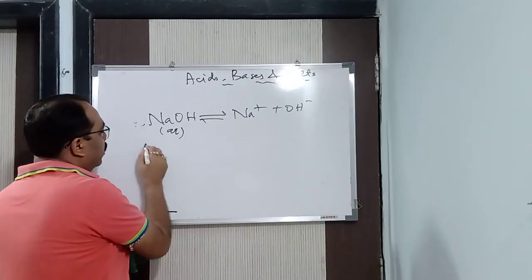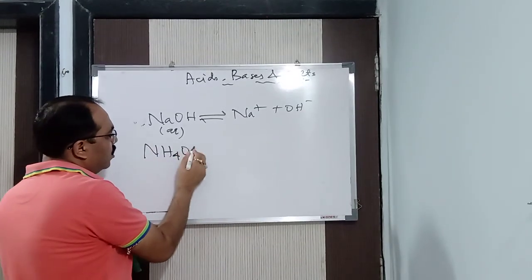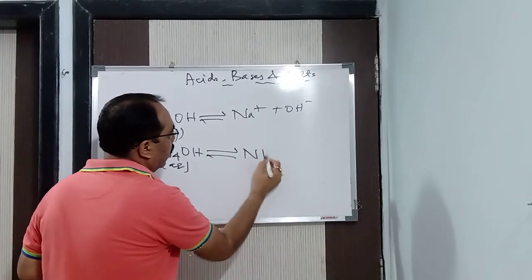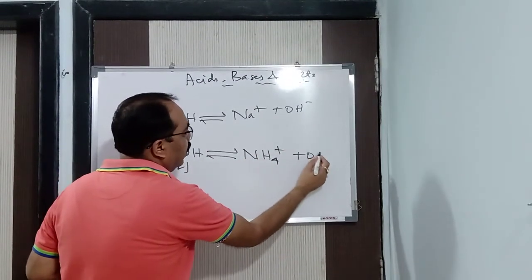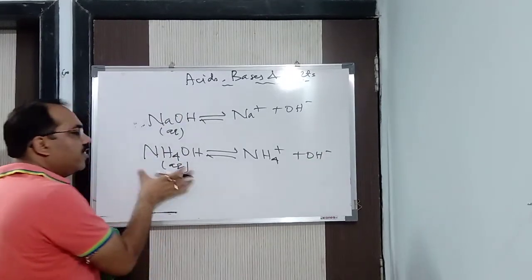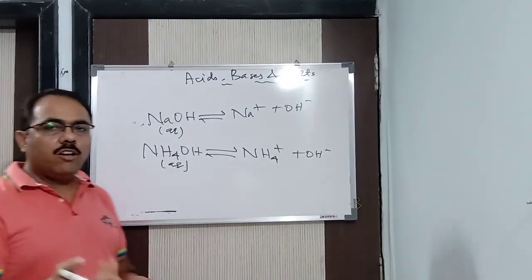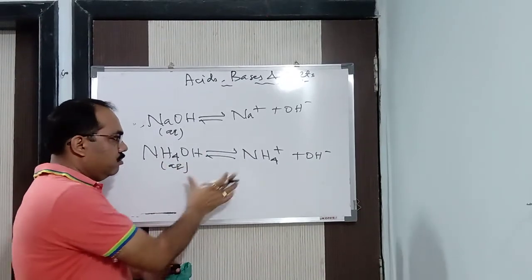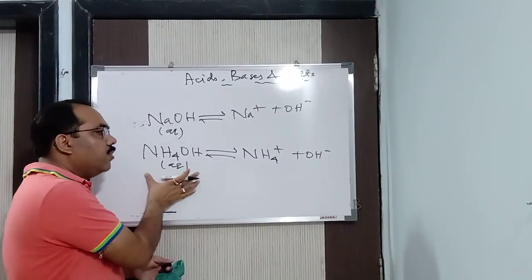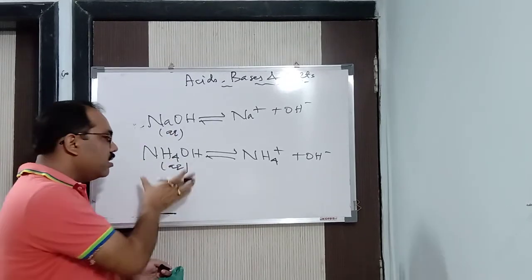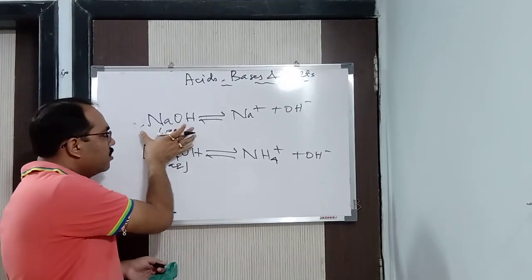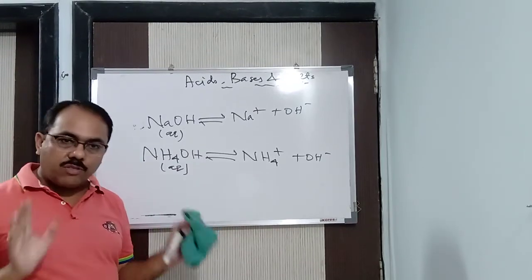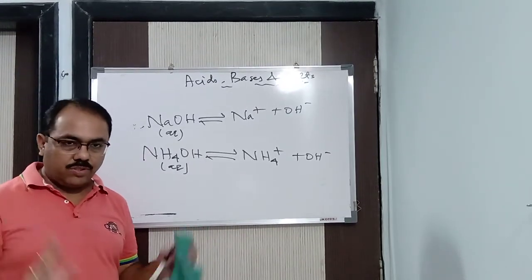Clear? Similarly, aqueous NH4OH is a weak base. It does not dissociate completely. It dissociates feebly. That means suppose you take 100 molecules, hardly 20 or 25 molecules will dissociate. The remaining, let us say 75 or 80 molecules, will remain undissociated. So hence it is a weak base, and NaOH is a strong base. Clear? Now, this is about the strength of acids and bases which I have discussed with you.